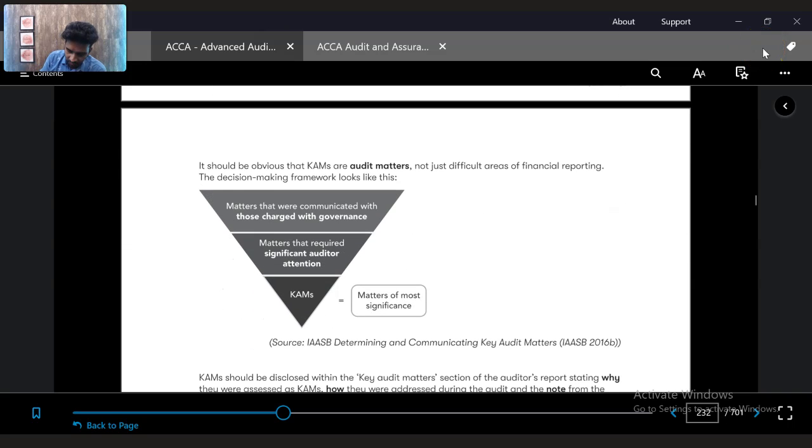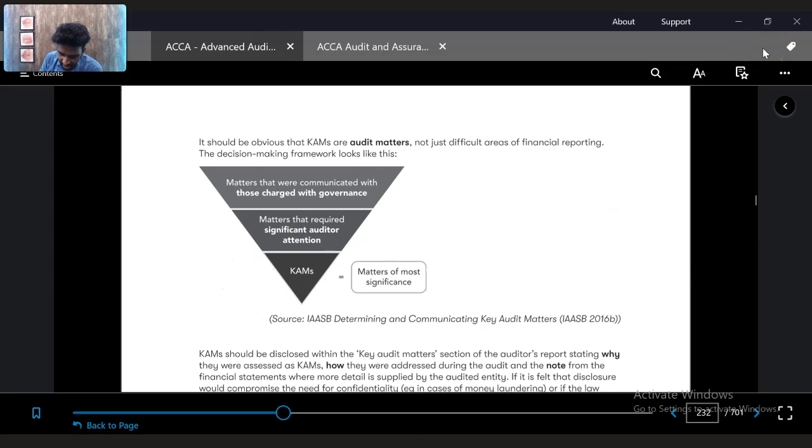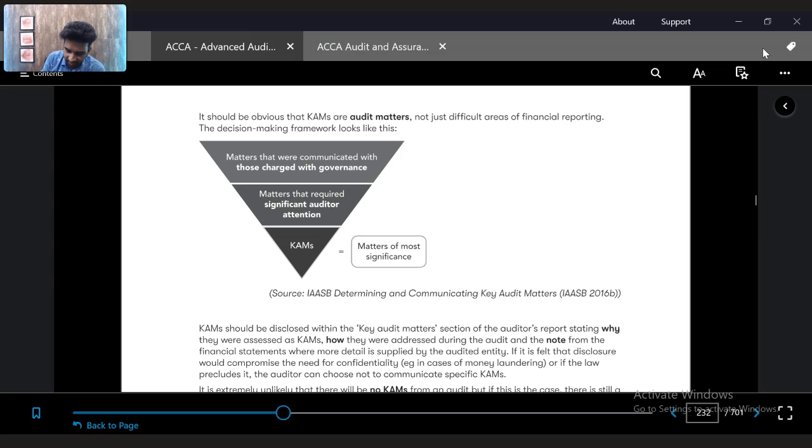And it should be obvious that key audit matters are not just difficult areas of financial reporting. The decision making framework looks like this. So how do they identify the key audit matters? With a filtering funnel, you first start with matters that were communicated to those charged with governance. From that, you select the matters that required significant audit attention. Those will be part of your key audit matters, the matters with most significant attention.